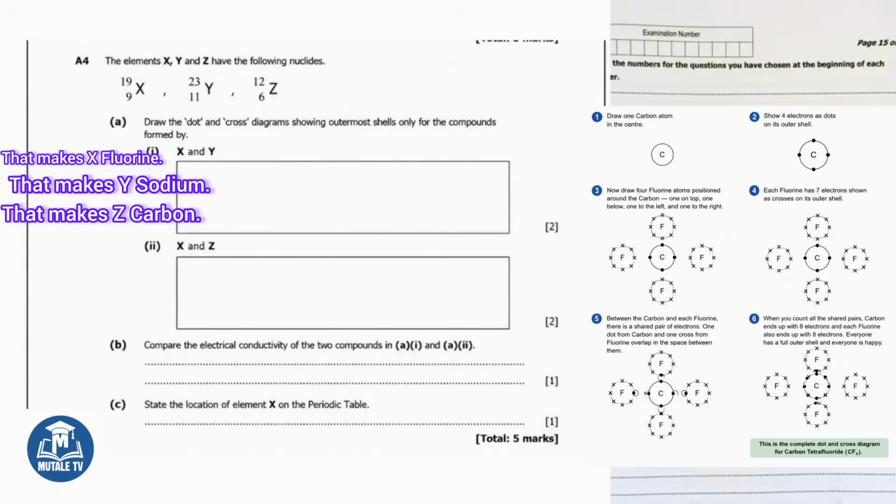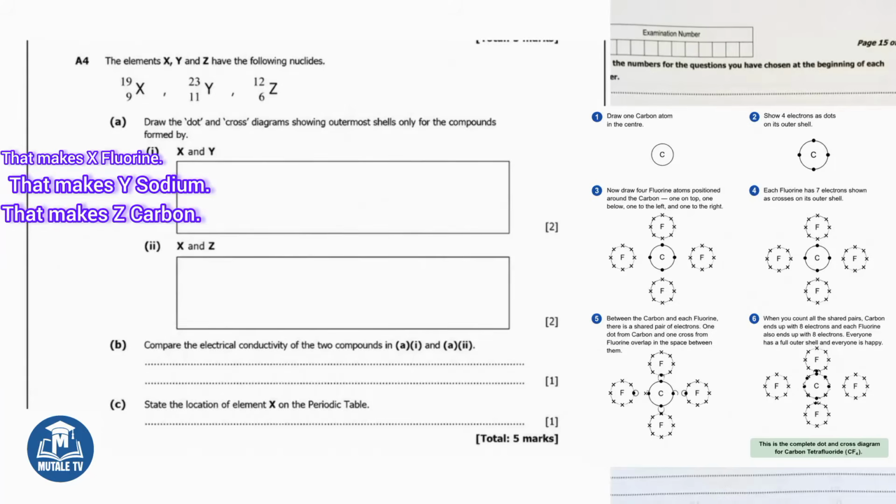Now let me explain how to draw this clearly. Draw 1 carbon atom in the center. Show 4 electrons as dots on its outer shell. Now draw 4 fluorine atoms positioned around the carbon, one on top, one below, one to the left, and one to the right. Each fluorine has 7 electrons shown as crosses on its outer shell.